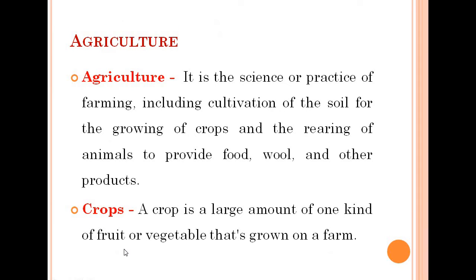Agriculture is the science or practice of farming, including cultivation of the soil for growing of crops and the rearing of animals to provide wood, food, wool and other products.